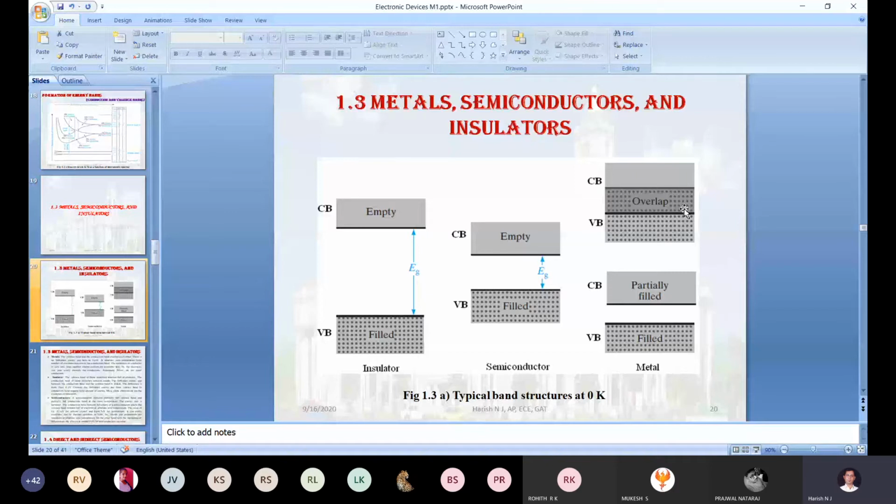Now, what about the electrons? They will be there in the overlapping area. These electrons will do the job of conduction of current as well as valency stabilization work. Conduction as well as valency stabilization.